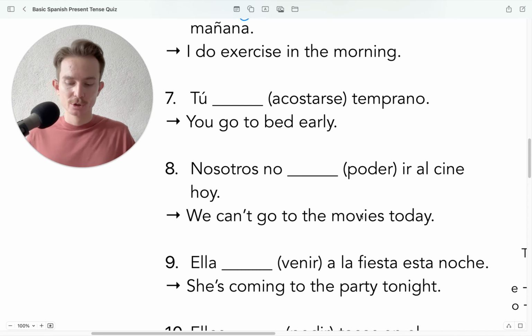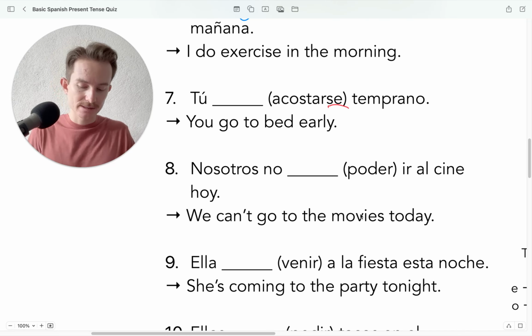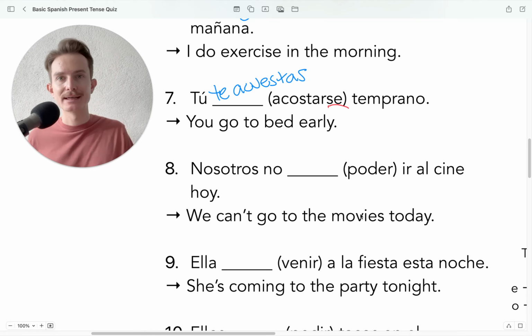Okay? Tú blank temprano. You go to bed early. So notice here we have, boom, that little se on the end. Okay? This is a reflexive verb, meaning that we do this to ourselves. So in this case, we're going to have tú te acuestas, okay, temprano.